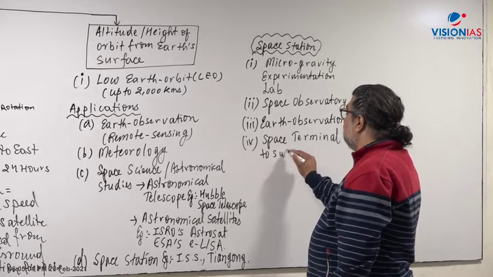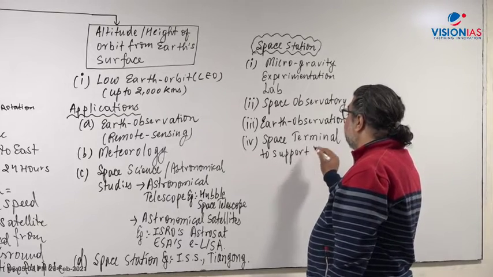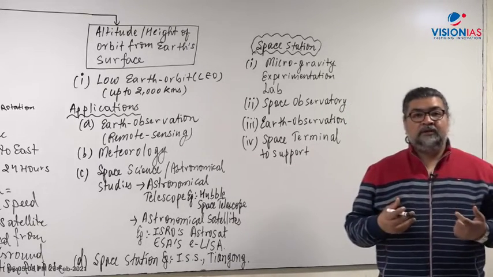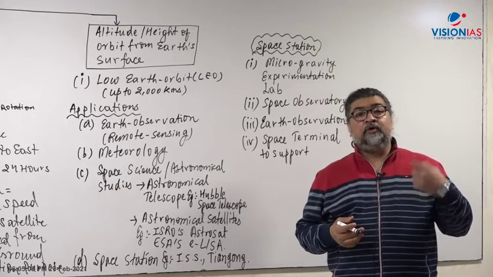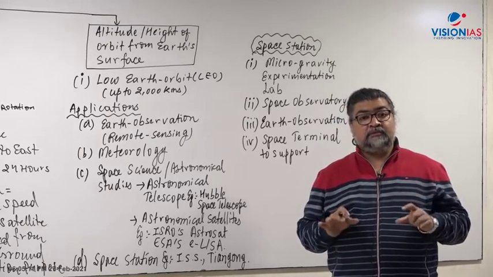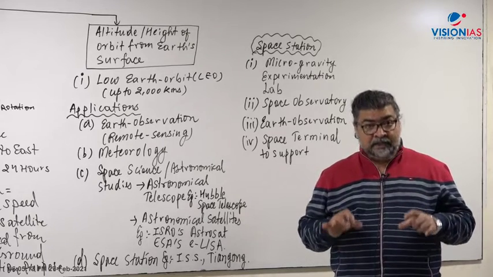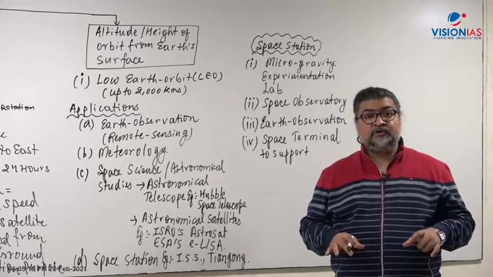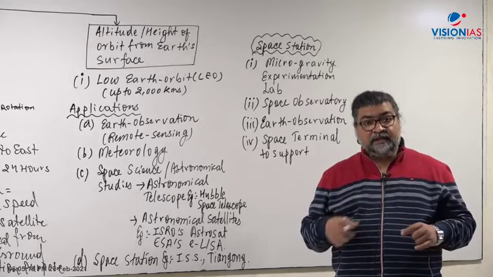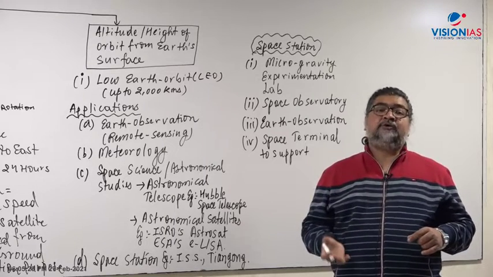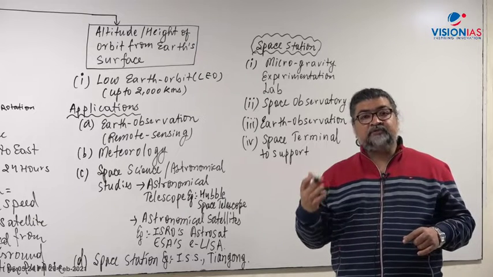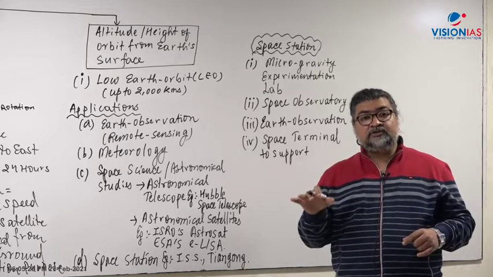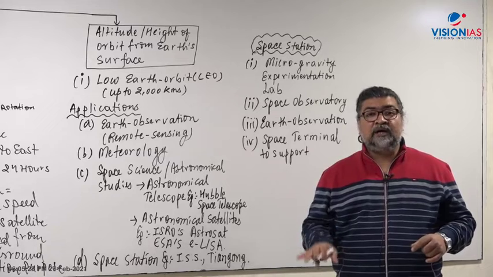Maybe in future again there is a proposal to land man on the moon, like the Apollo mission where the human astronauts were landed on the moon, like Neil Armstrong and Edwin Aldrin. Now there is again a proposal to get back to the moon. There is also an international proposal for a mission where man should be landed on the red planet Mars.